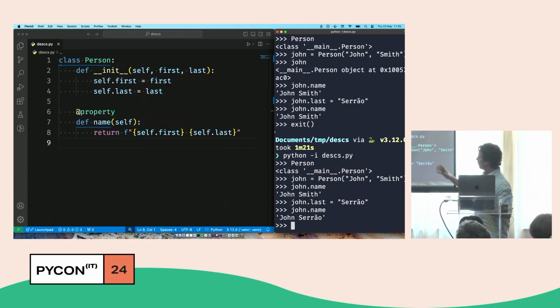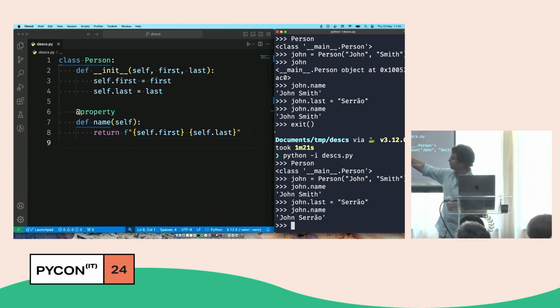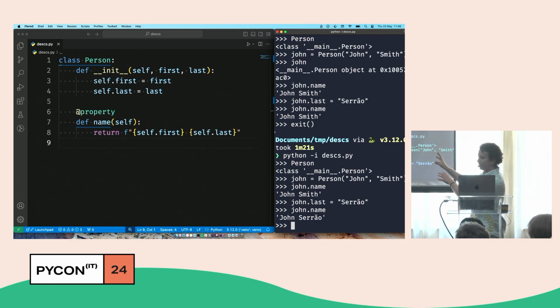So the key thing here, the thing that I think you pretty much already understand, is that this looks like an attribute from the point of view of the user, but it's actually defined as a method. So property turns methods into attributes. Okay? And if you're comfortable with this, there's no way you won't be comfortable with what I'm about to show.